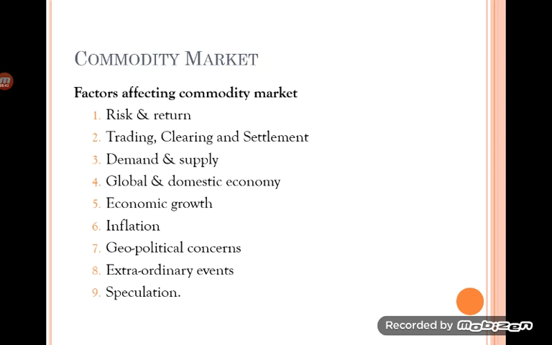So commodity market is a place where the four different categories of commodities we just discussed, agricultural commodities, metals and minerals, livestock, as well as energy resources, are traded. That place is called the commodity market. Here there are various factors that influence or affect commodity market trading.